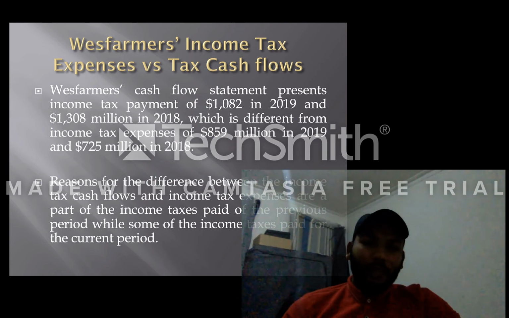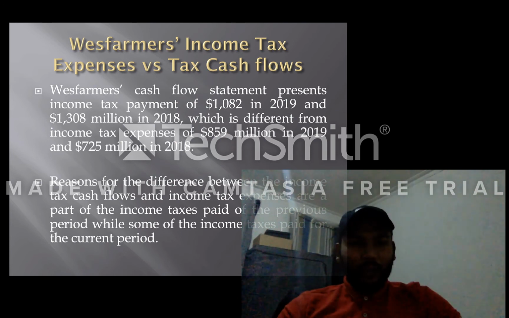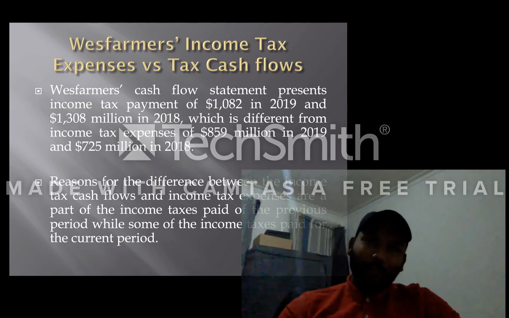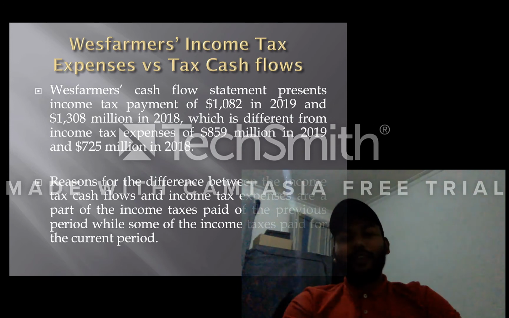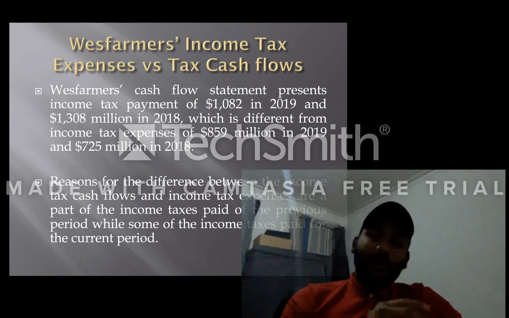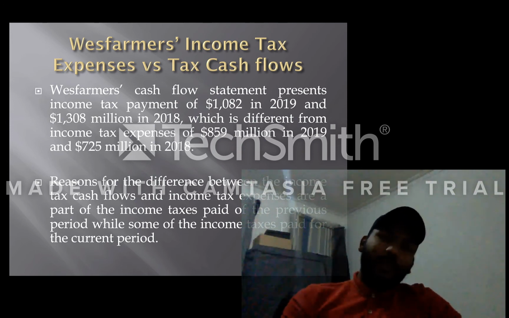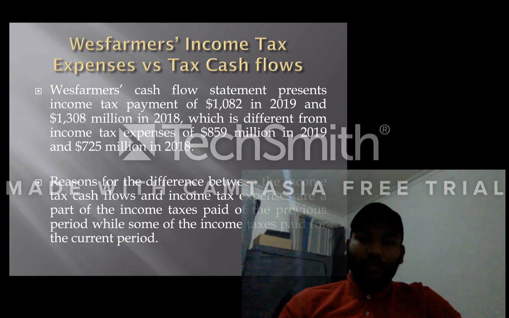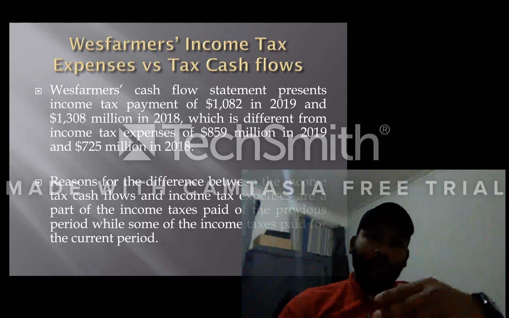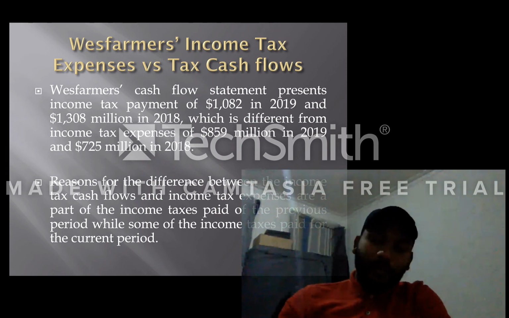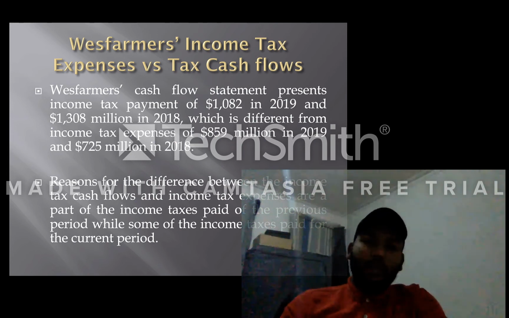The reason for the difference between income tax cash flows and income tax expense is that a part of the income tax was paid in the previous period, while some of the income tax is paid in the current period. So same as before, some of the income tax is paid in advance in the previous year and something is also paid later, so there's a clash until the proper accounting is done.